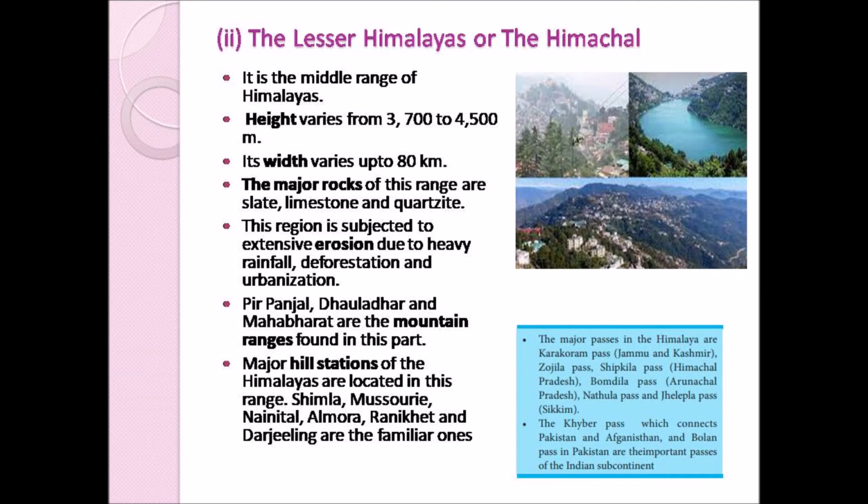Some of the important mountain ranges found in the lesser Himalayas are Pirpanjal, Dauladhar range and Mahabharat range, and the major hill stations such as Shimla, Mussoorie, Nainital, Almora, Raniket and Darjeeling are located in the lesser Himalayas.